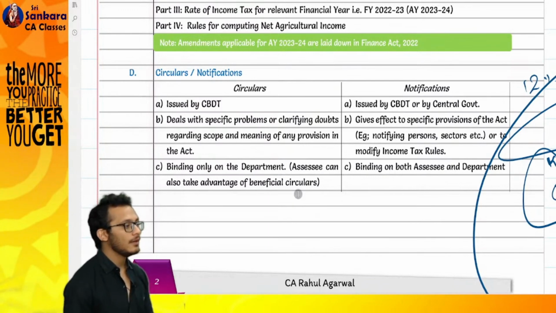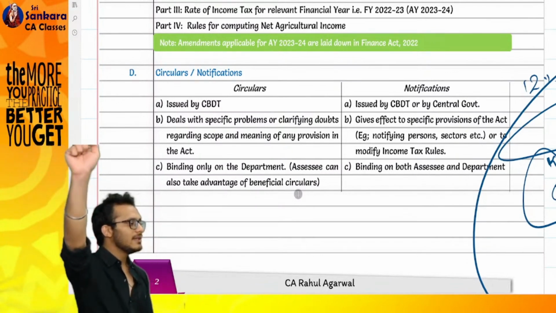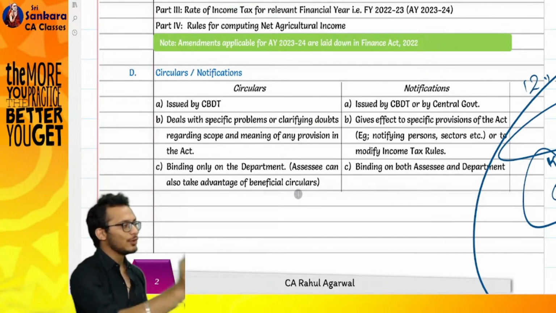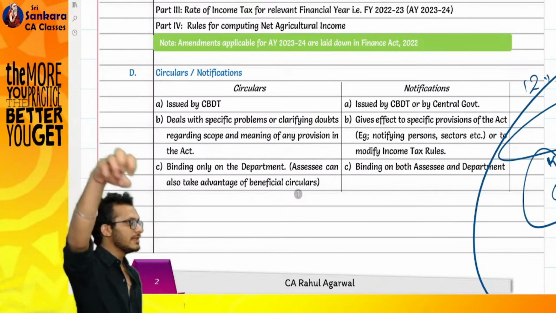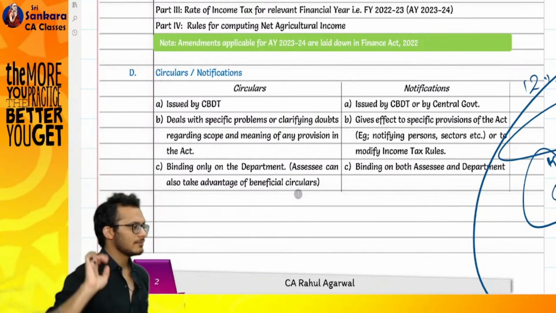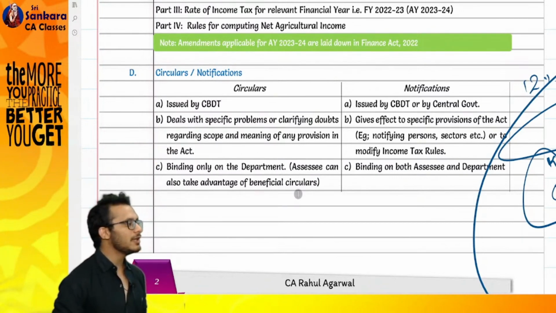Clear till now? Say you've got a circular. CBIC has given a circular saying the GST rate is 12%. You have an option to choose or not to choose. If you don't want to choose, you will go to court. But what happened is the officer who was sitting in CBIC was actually Rishmita only. He got promoted from the Chennai office to become the CBIC officer, which means you went to Rishmita and you said,